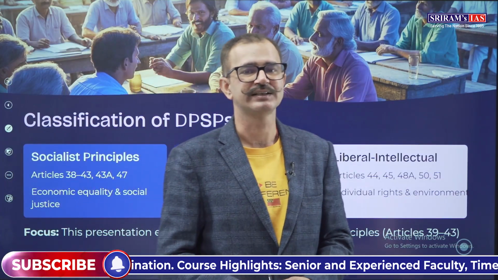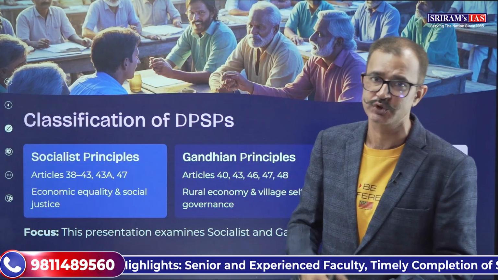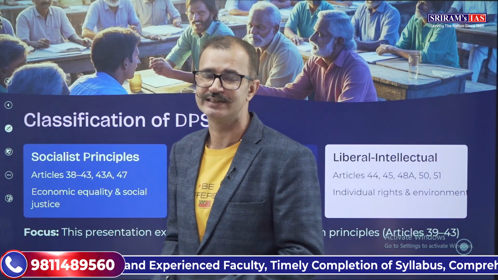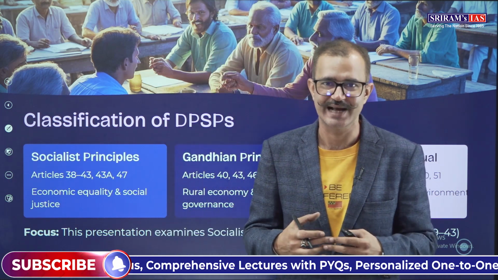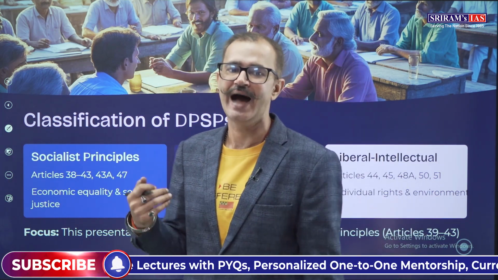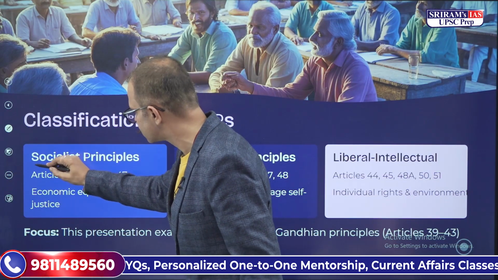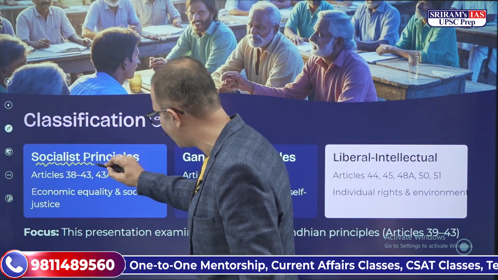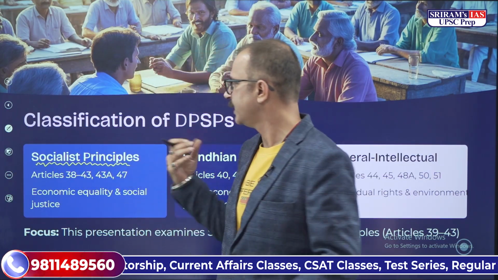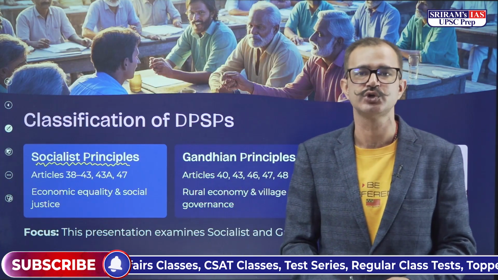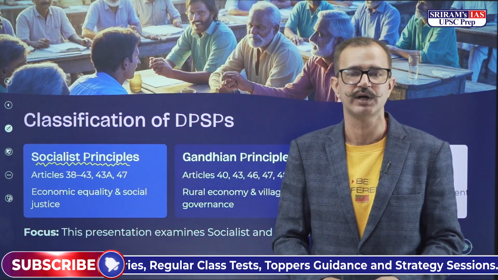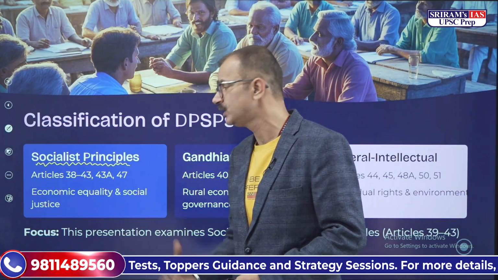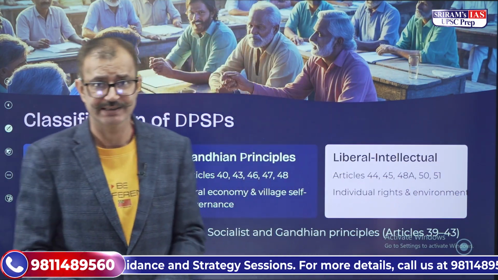We have classified the directive principles into 3 different segments. Although there is no such classification given under the Constitution, we classify them for our own understanding. They have been classified as the socialist principles, which give us economic equality as well as social equality or social justice. For example, we have articles from 38 to 43, Article 43A as well as Article 47.